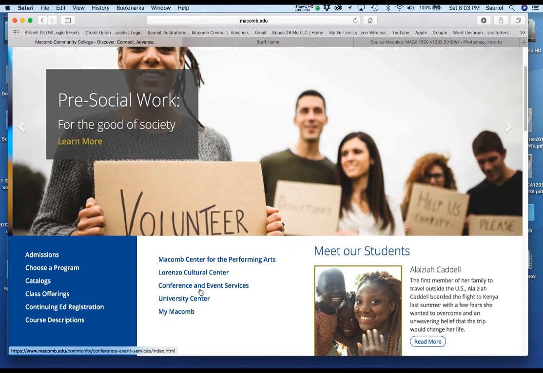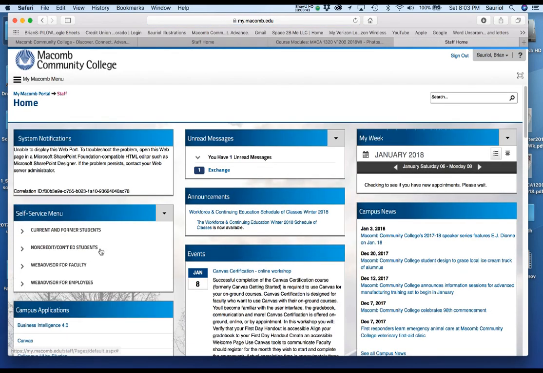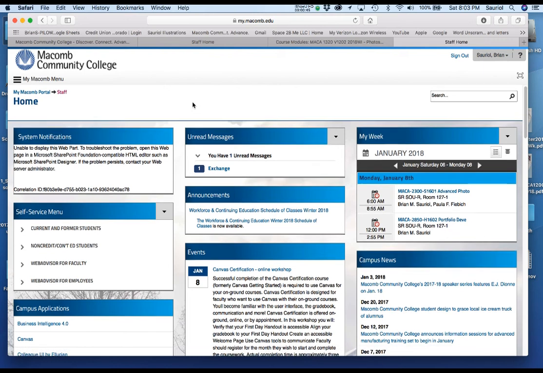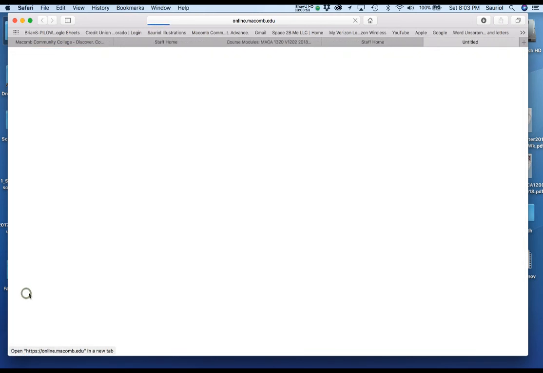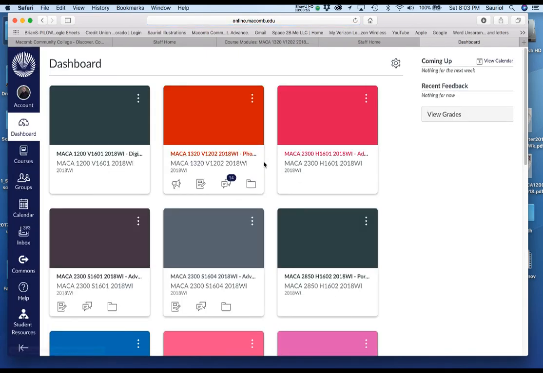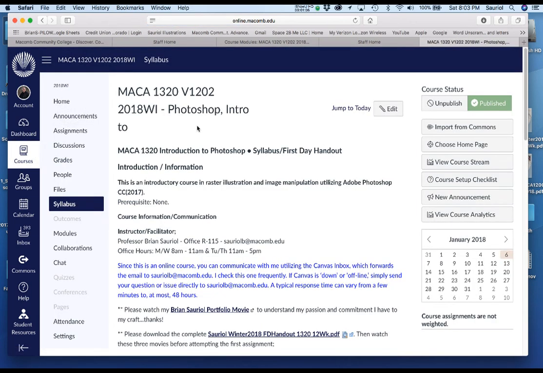So I'm going to click the My Macomb link down here, and once you put in all your information, it's going to link to a page where you get to actually click Canvas over here on the left hand side. When you go into Canvas, you should have your classes. Now I'll have a lot more classes than you do, but here is your MACA 1320 class. You can either click here or you can click in this list.